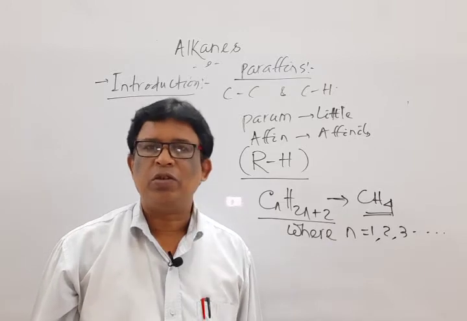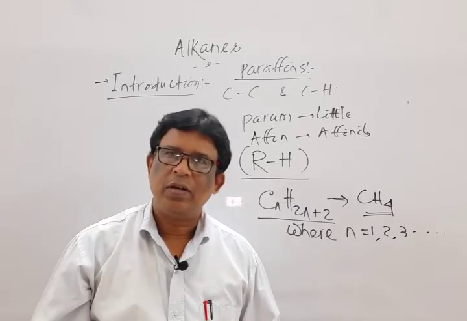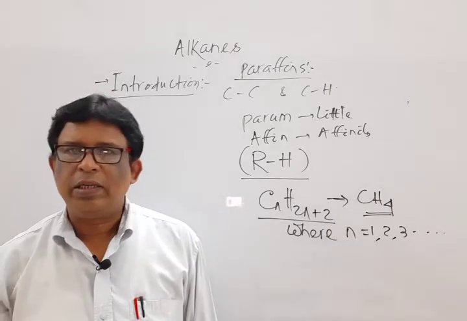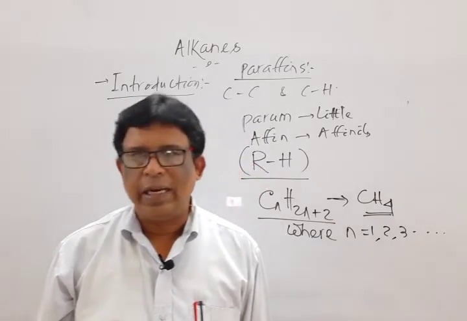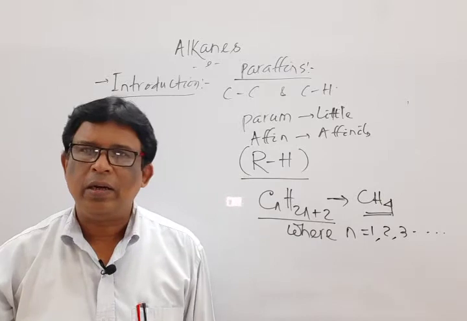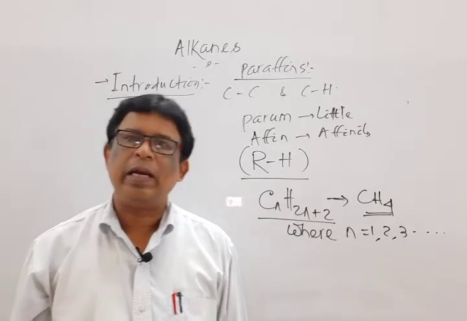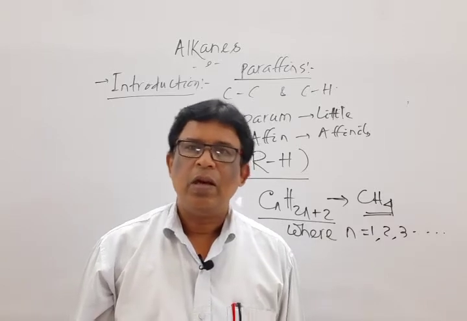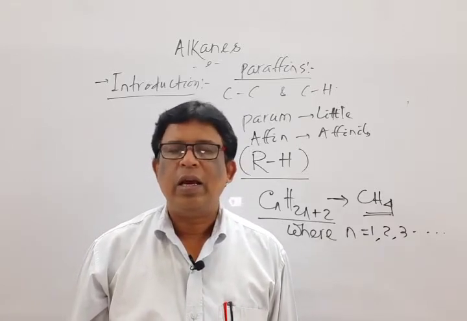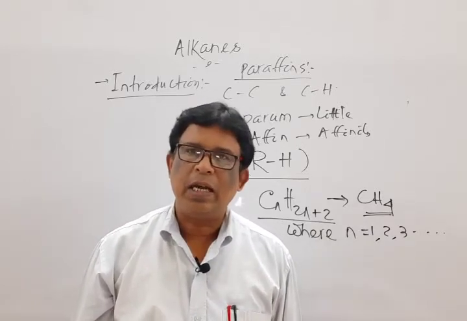Okay, next switch over to isomerism. Already we covered isomerism is of two types. One is structural, one is stereo. Structural part is completed. In stereoisomerism, we again divide into three types: geometrical isomerism, optical isomerism, and conformational isomerism.